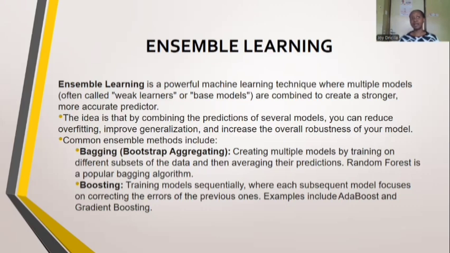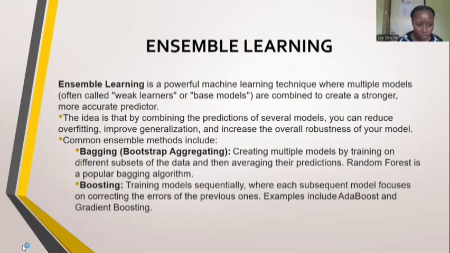Under bagging, there are different algorithms like the random forest and decision trees. Bagging may also be known as bootstrap aggregating, because it uses bootstrap. Then we have boosting, which is sequential training of models, focusing on correcting the errors that were in the previous models.